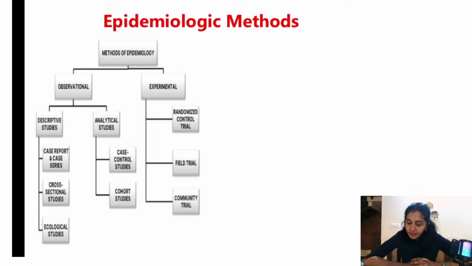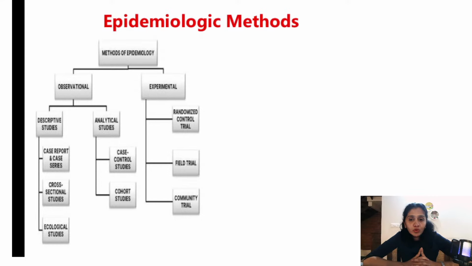All right. So under observational study, there are two types, descriptive and analytical. So what is descriptive? As the name itself says, it describes the population in terms of time, place and person. All right. Under that, there are various types: case report, case series, cross-sectional studies and ecological studies. I'm just going to tell you some key points about all of these study designs.